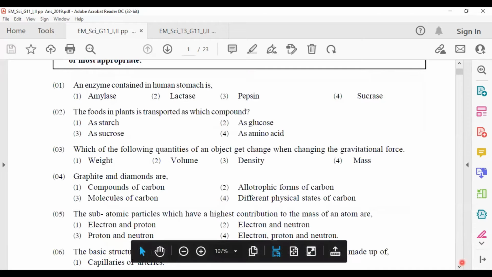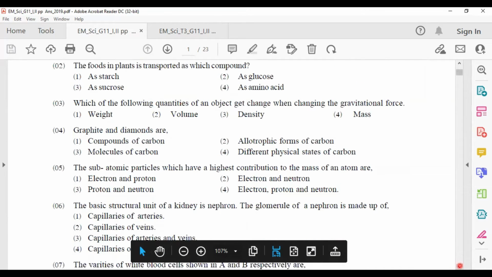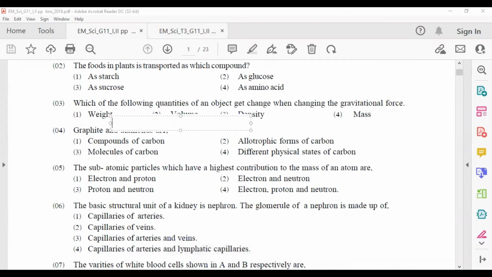Which of the following quantities of an object gets changed when changing the gravitational force? That is the weight, because of the method of taking the weight. Weight is W equals m multiplied by small g. Small g is the gravitational acceleration, a quantity that depends on the gravitational force. So weight depends on the gravitational acceleration. We take the weight by multiplying the mass with the gravitational acceleration.